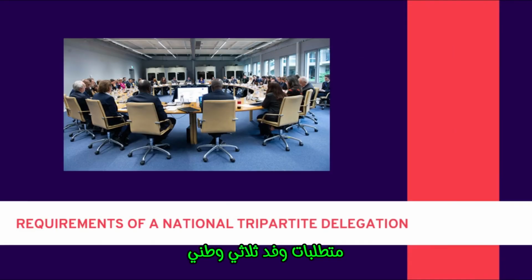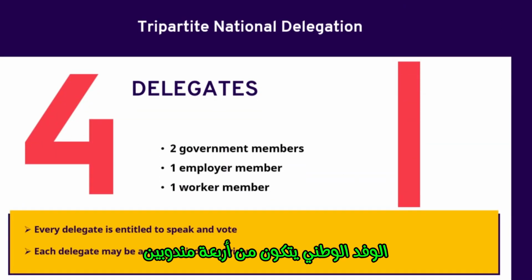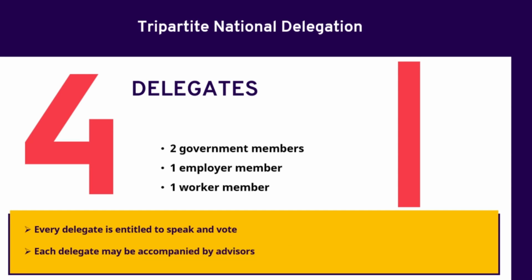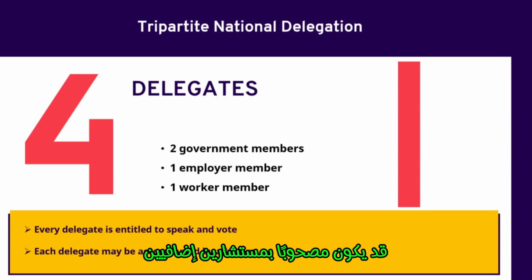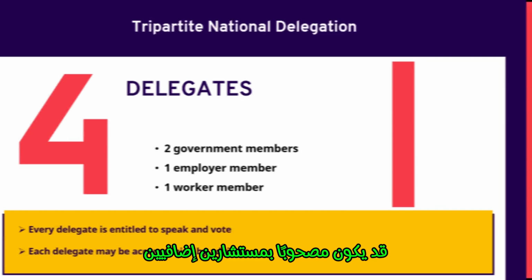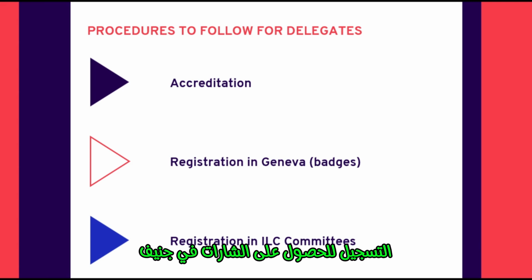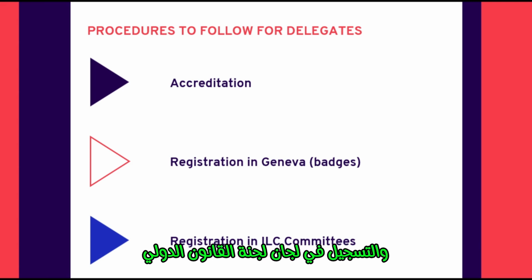The requirements of a national tripartite delegation. A tripartite national delegation consists of 4 delegates, 2 government members, 1 employer member and 1 worker member. Every delegate is entitled to speak and vote, and each delegate may be accompanied by additional advisors. The procedures to follow for delegates: accreditation, registration for badges in Geneva, and registration in the ILC committees.